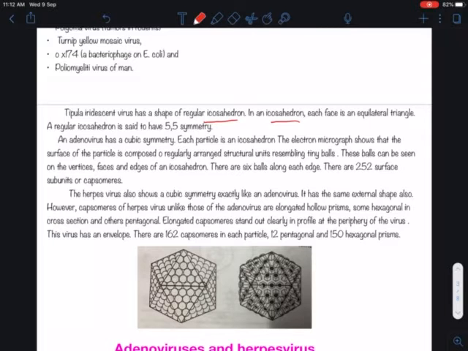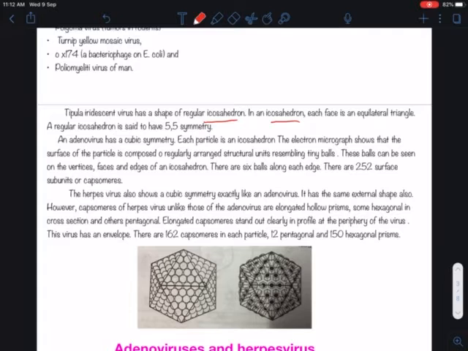The electron micrograph shows that the surface of the particle is composed of regularly arranged structural units resembling tiny balls. These balls can be seen on the vertices, faces and edges of an icosahedron.